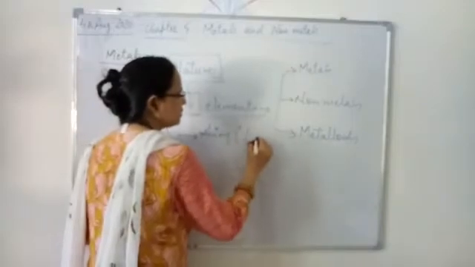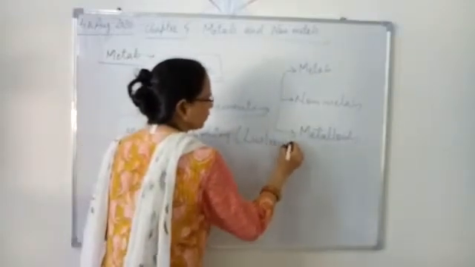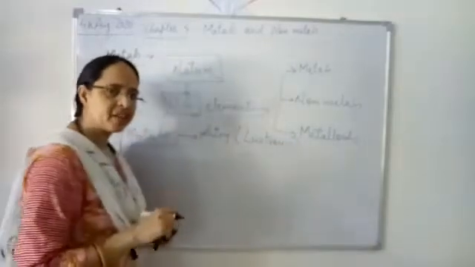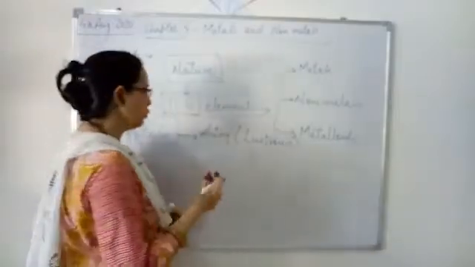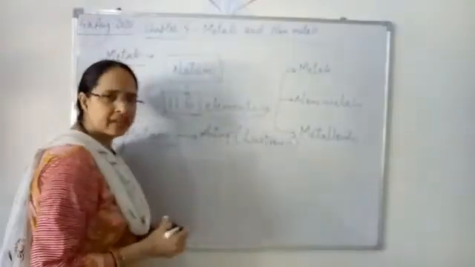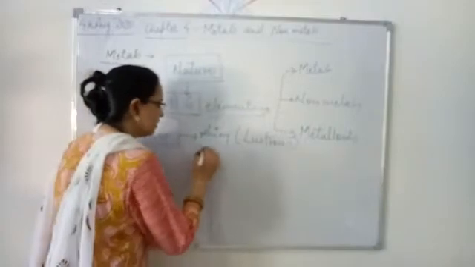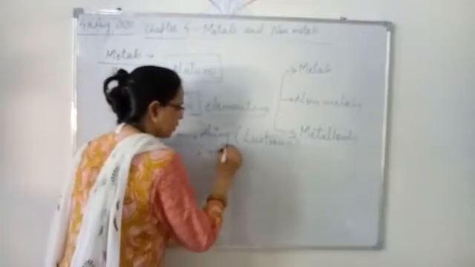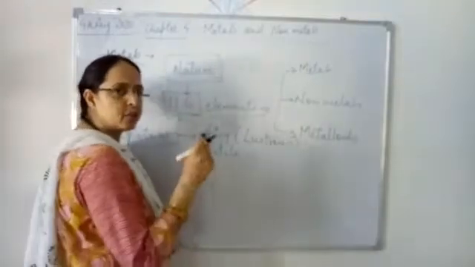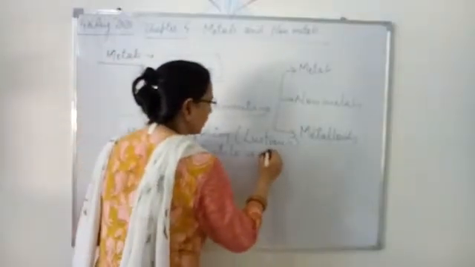They are lustrous or shiny in appearance. They glow. Second, metals are ductile. That means they are converted into wires.